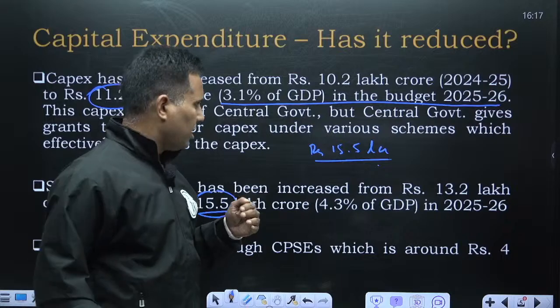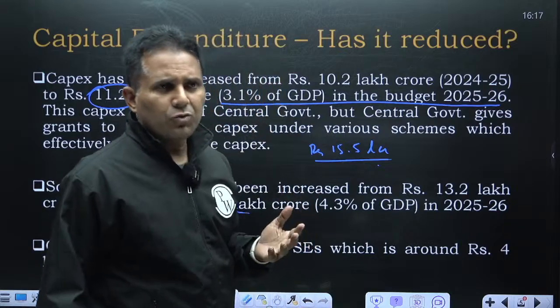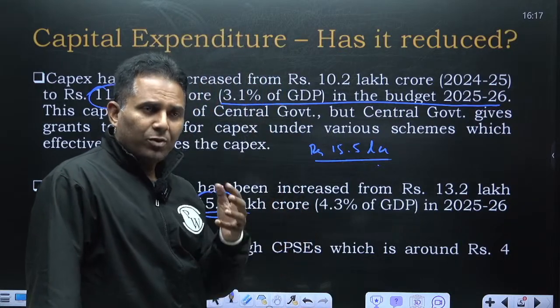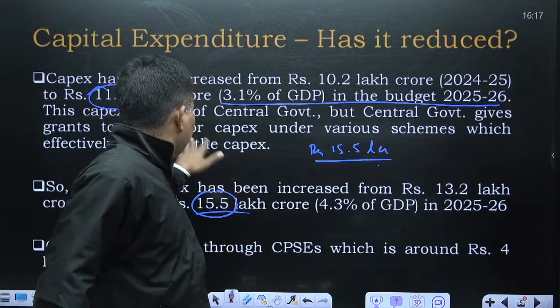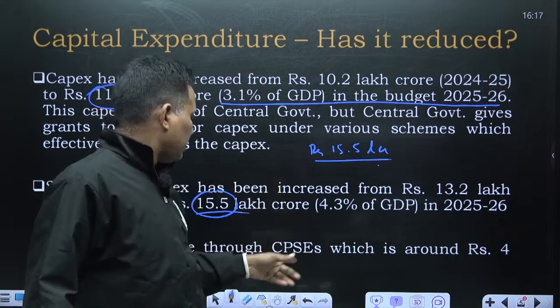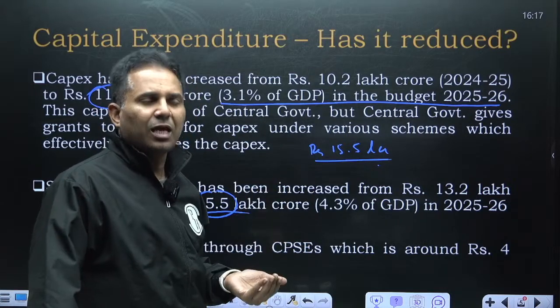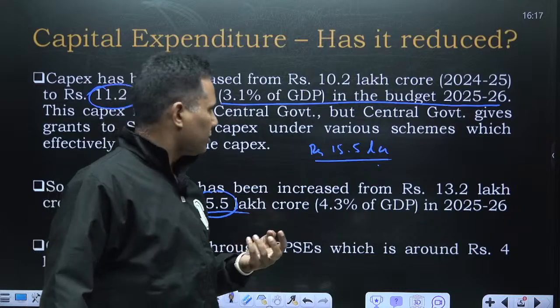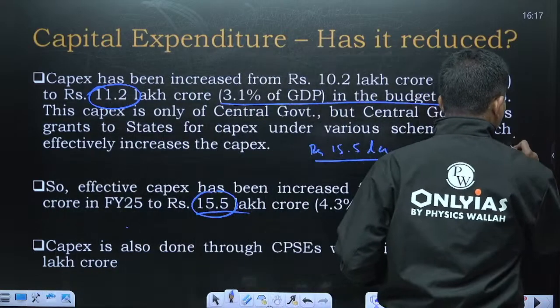Now, there are a lot of PSUs which do their capital expenditure. When government of India is saying that they have done 11.2 lakh crore of capital expenditure, this doesn't include central public sector enterprises' capital expenditure. See, this is the government of India.